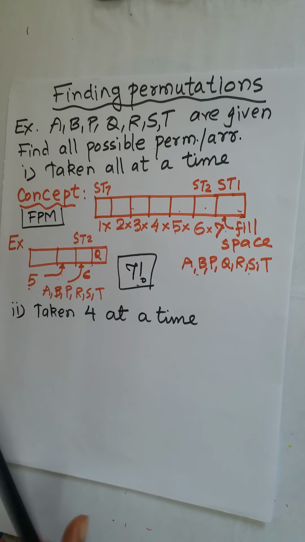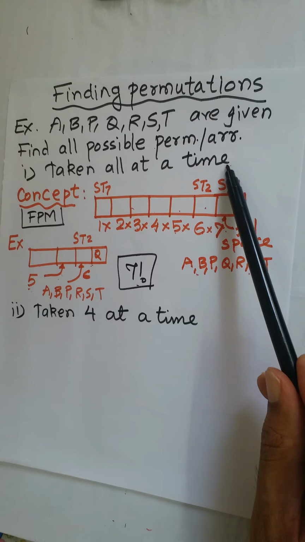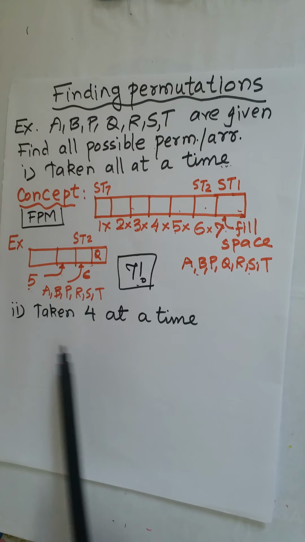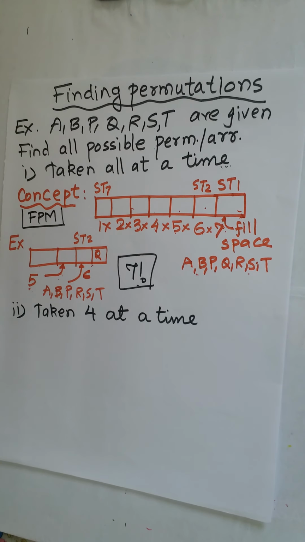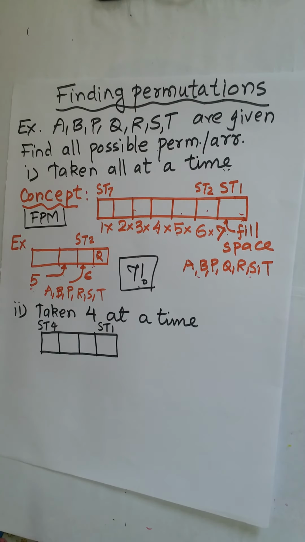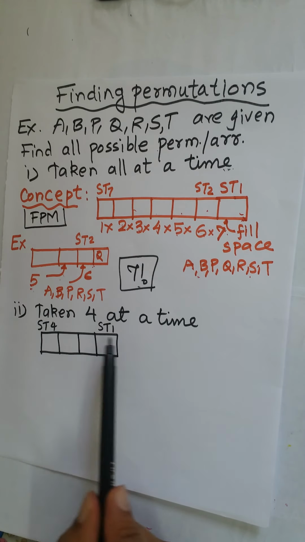Now the next is, instead of taking all 7 at a time, which was the first case, if the question is taken 4 at a time, how many arrangements can we find in which only 4 are taken in each arrangement out of 7? What's the concept? So yes, if you think 4 are there, a typical arrangement will look like this.